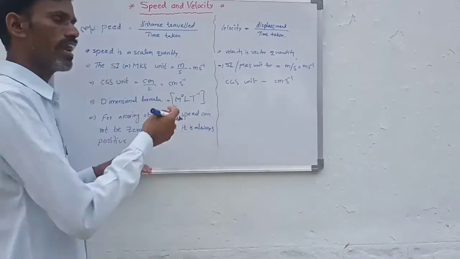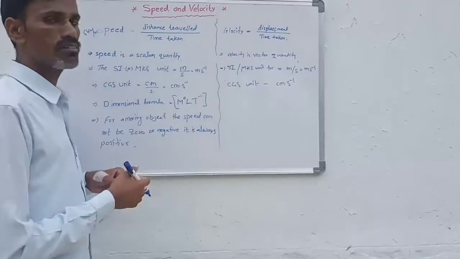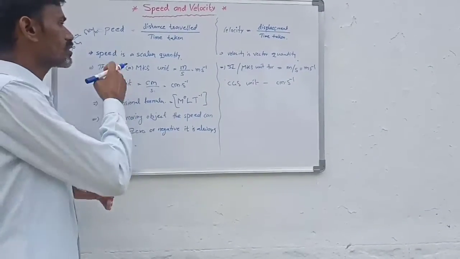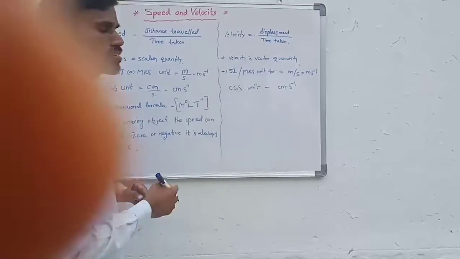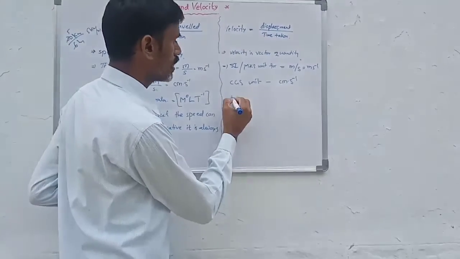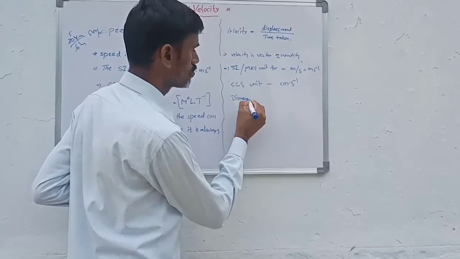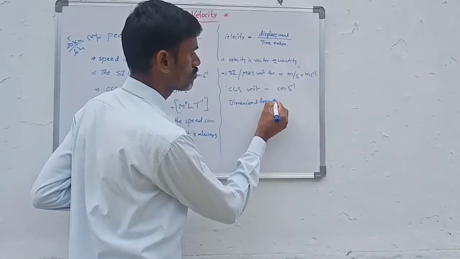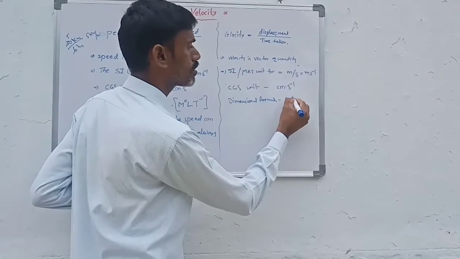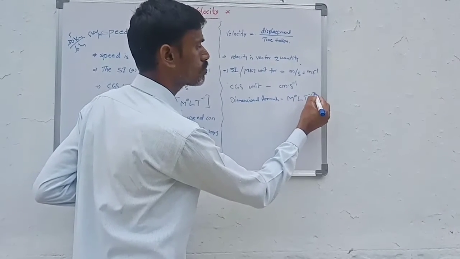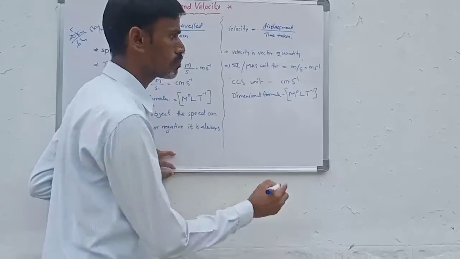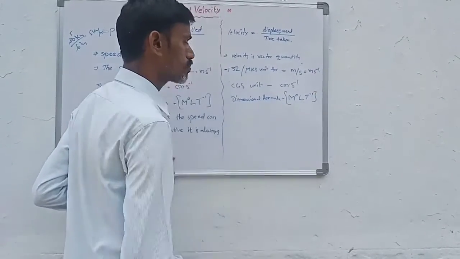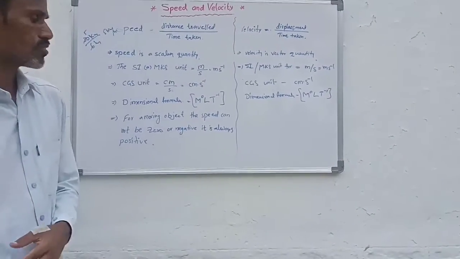So the units and dimensions are the same for speed and velocity. The only difference is that speed is a scalar quantity and velocity is a vector quantity. The dimensional formula is M power 0 L T power minus 1.